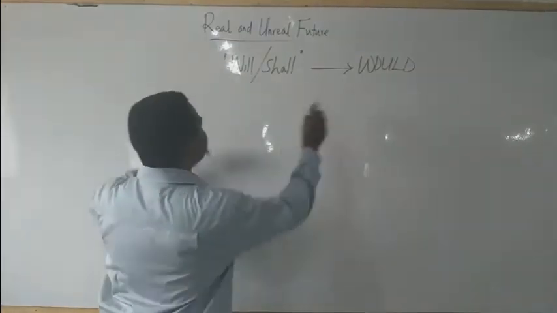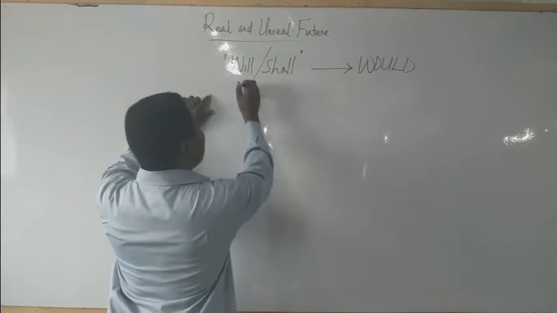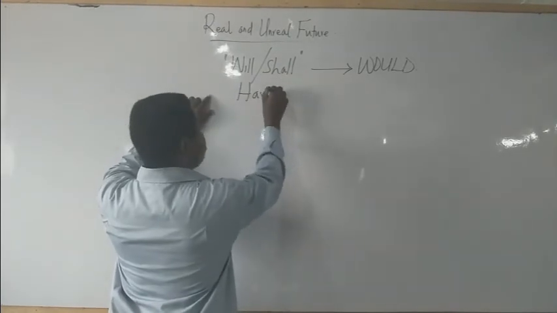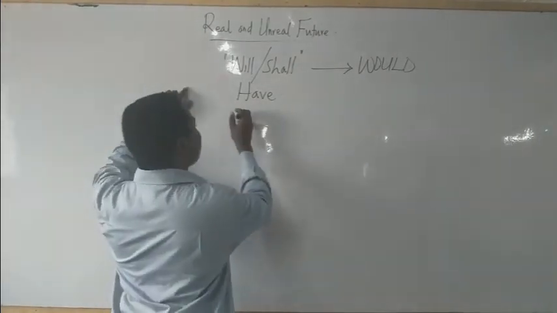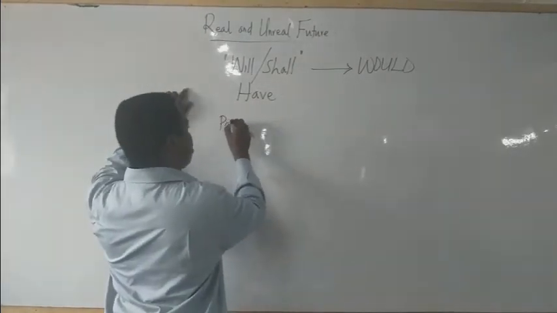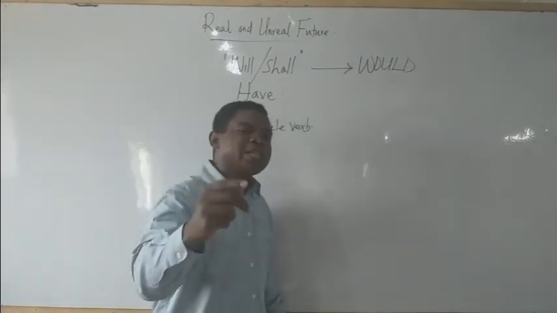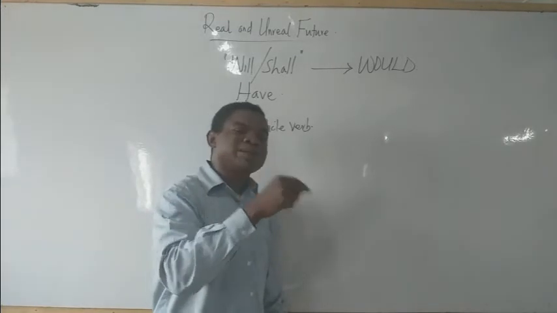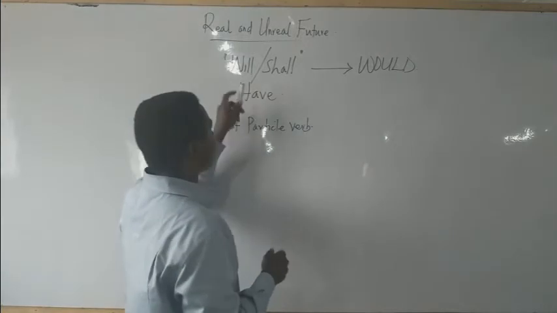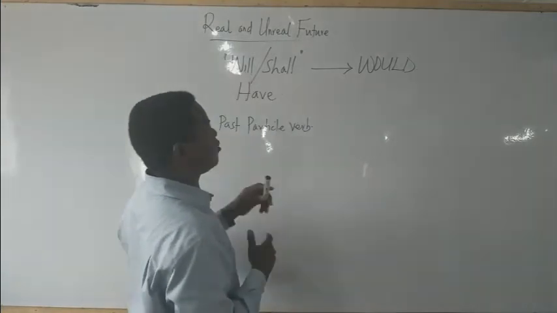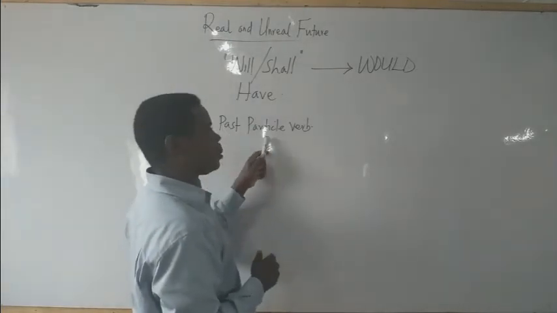Take note. Now look at it. For real future it will be will or shall, followed by have, then lastly a past participle verb. In your sentence, to know that the particular sentence is real or unreal, it will be will or shall, followed by have, plus a past participle verb.